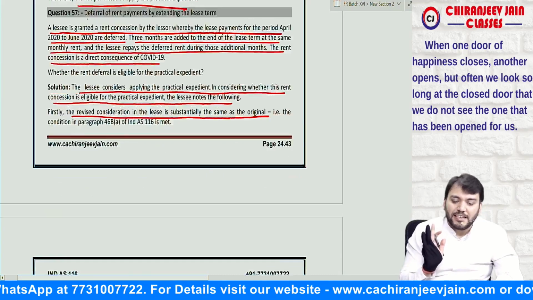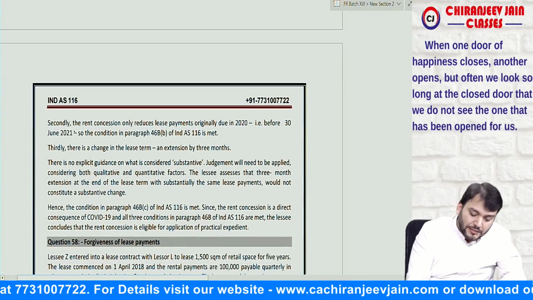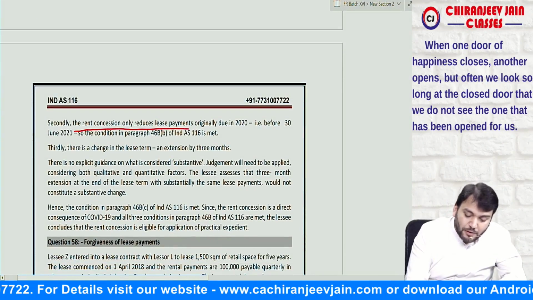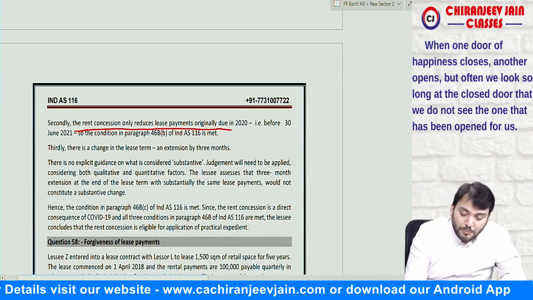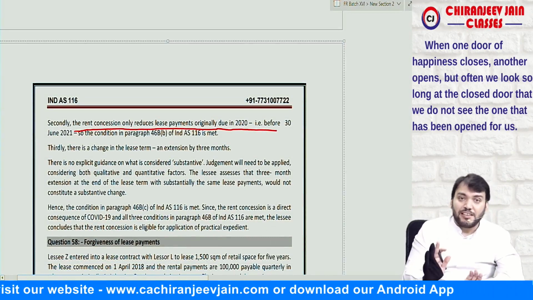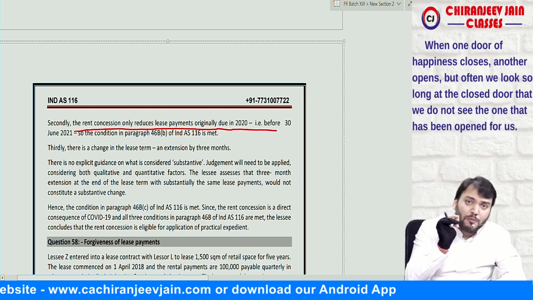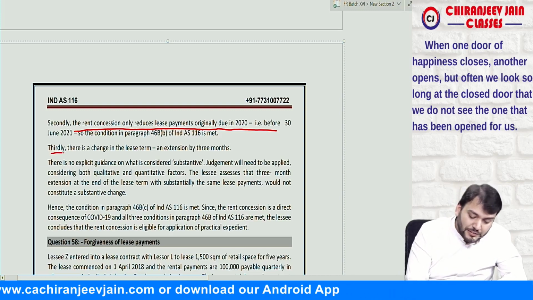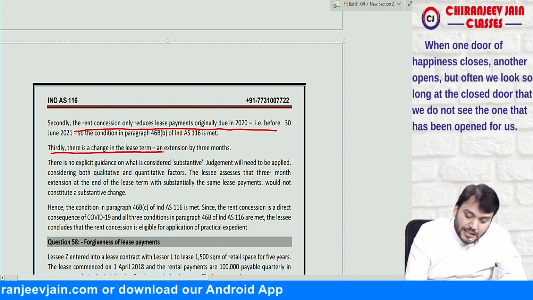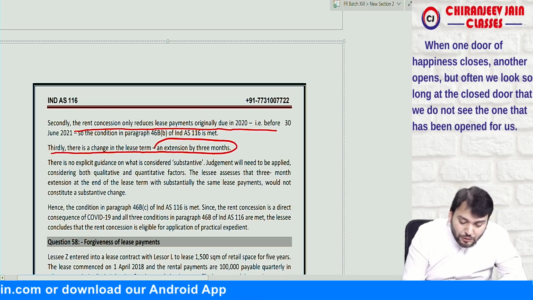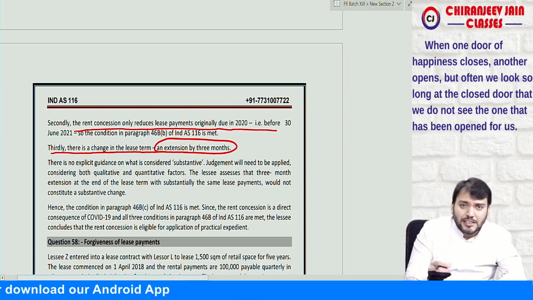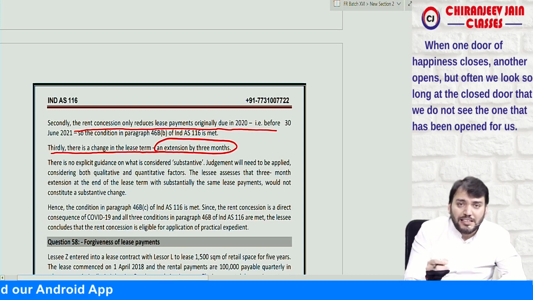So the first condition is satisfied? Yes sir. Second condition: the rent concession only reduces the lease payment originally due on or before 30th June 2021. The second condition is also satisfied. The doubt will be for the third condition. They say there is a change in the lease term, an extension by 3 months. Now the question is whether this extension of the lease term by 3 months is a substantive change or not.